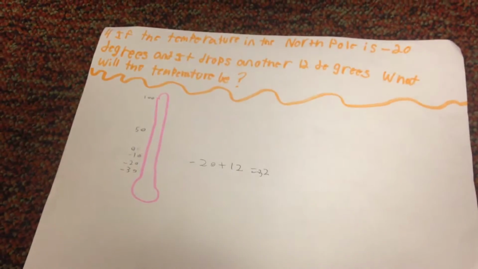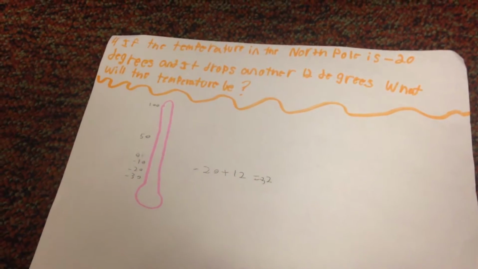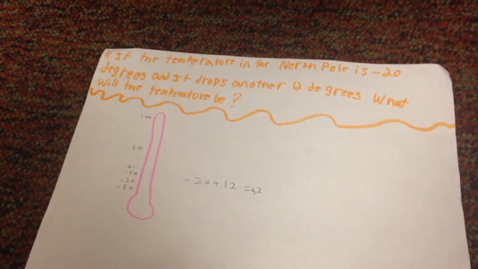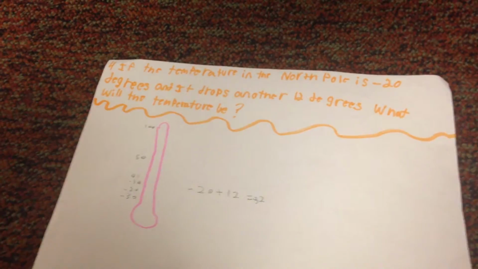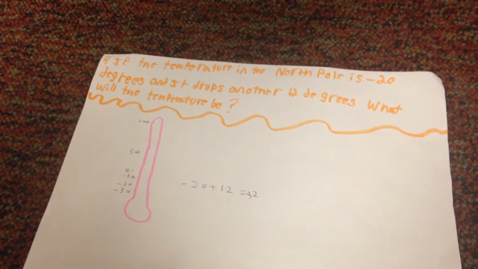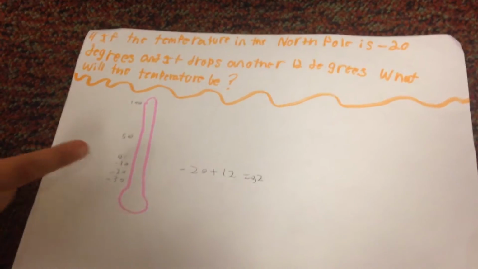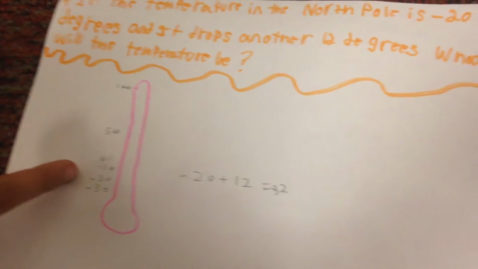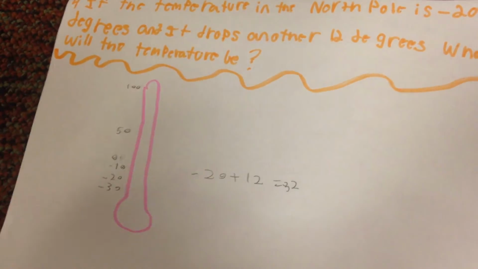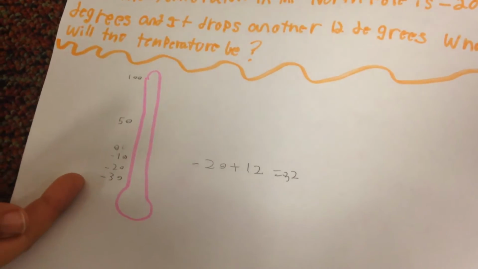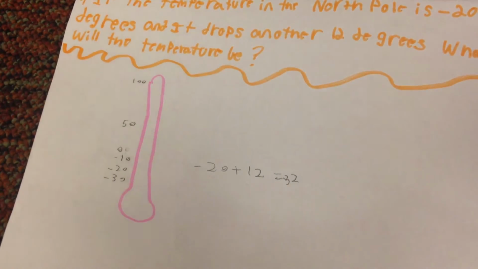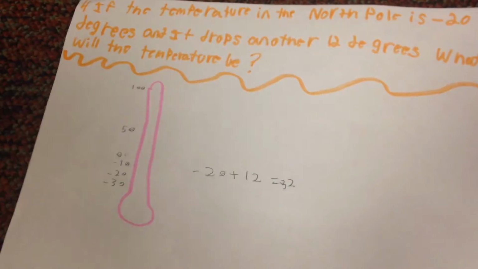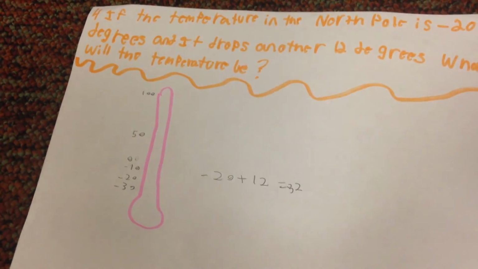The next question is, if the temperature in the North Pole is negative 20 degrees and it drops another 12 degrees, what will the temperature be? So it starts out at negative 20, and then it goes down another 12, so negative 20 plus negative 12 equals negative 32, and we're done.